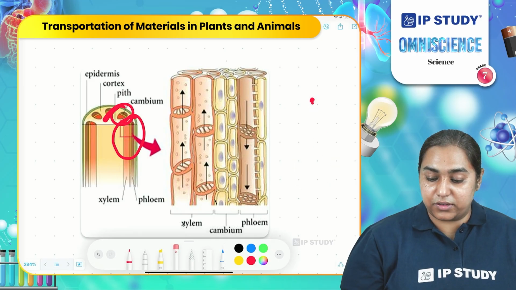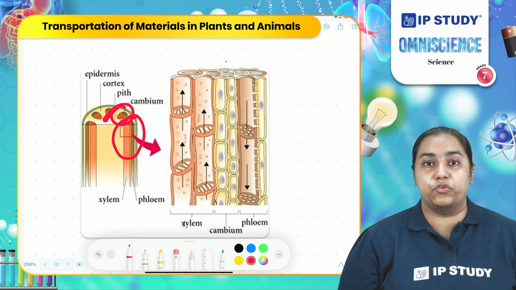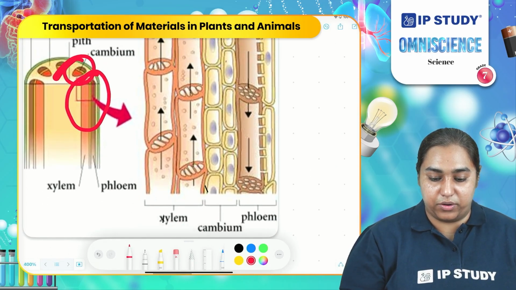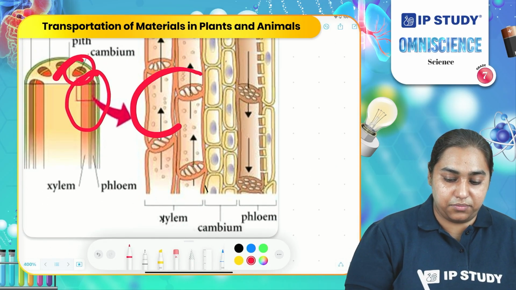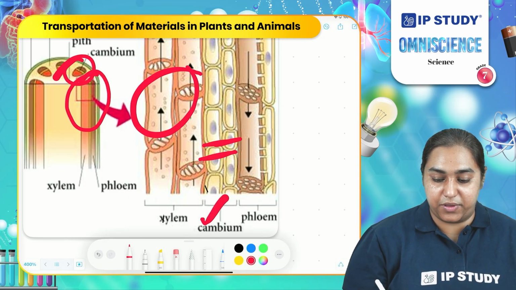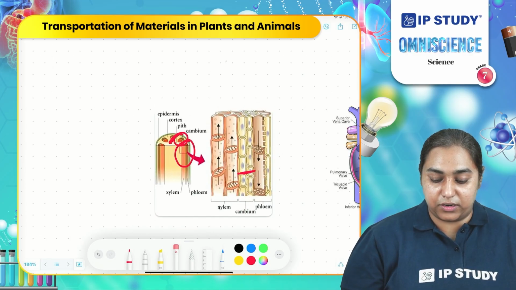Xylem and phloem appear side by side. One is for the water, another is for the food. This is the enlarged view of xylem and phloem. This is xylem. There is a connection between the two with the help of cambium, and then this is phloem. So what happens? These tubes are present all over the plant.